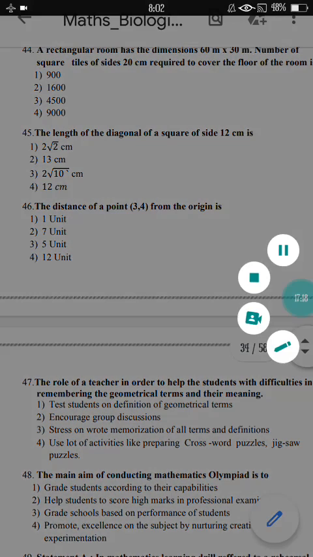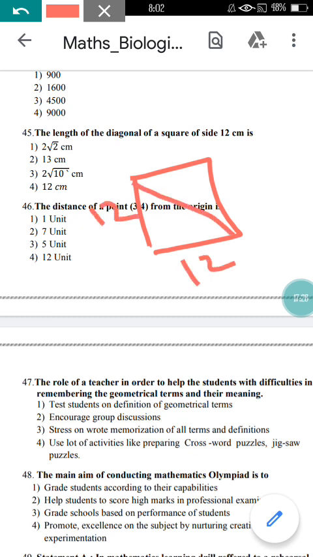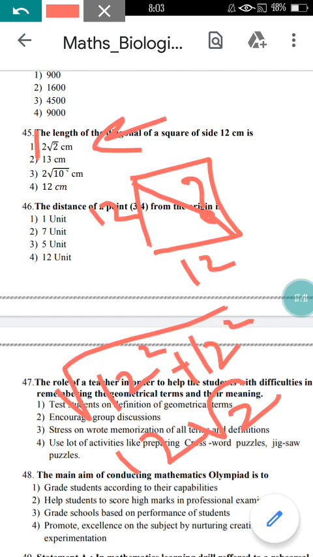Now come to question number 45 here. The length of a diagonal of a square of side 12 centimeter. As you know, square means all the sides are equal. If you make use of the Pythagoras theorem, then you can find the length of the diagonal as square root of 12 square plus 12 square. From here you can find the answer as 12 root 2. So option 1, that is 12 root 2, is the right option.